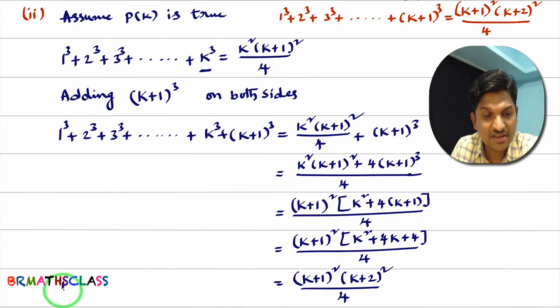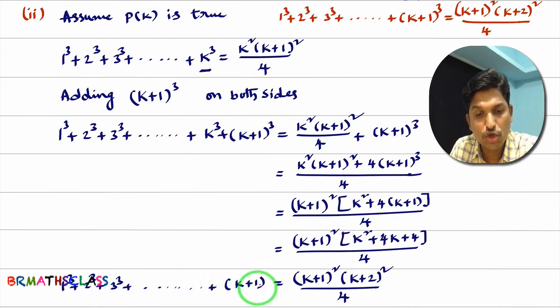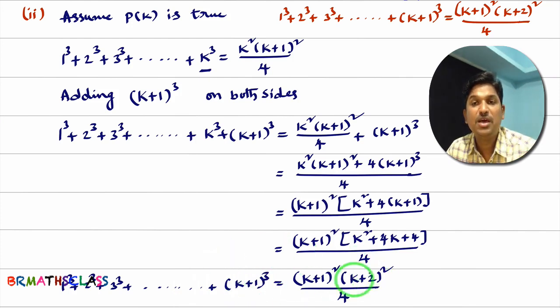So the LHS part also I will write: 1 cube plus 2 cube plus 3 cube plus and so on plus k plus 1 whole cube equals k plus 1 whole square into k plus 2 whole square divided by 4. What is this statement? This statement is p of k plus 1, that we can observe here.